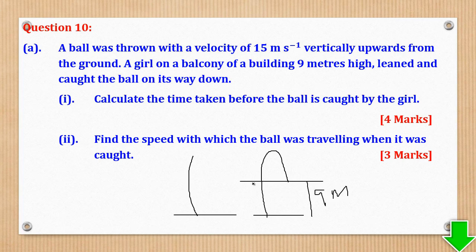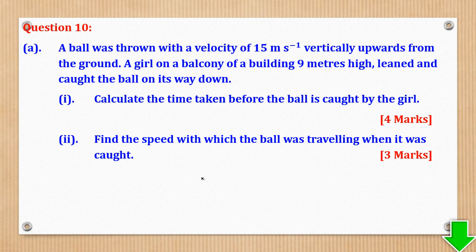the first time is when it was moving up. That was the time of 0 point something. Then the second time is when it is now moving down. Now the girl caught the ball on its way down. Not this one, it is moving up. She caught it when it was coming down. So we can't take the first time. We shall take the second time when it is at that height. So that's the reason why we ignore the smallest time and take the bigger time, because that time is when the ball is at this height above the ground. But the smallest time is when it is moving up. Bigger time is when it is moving down.